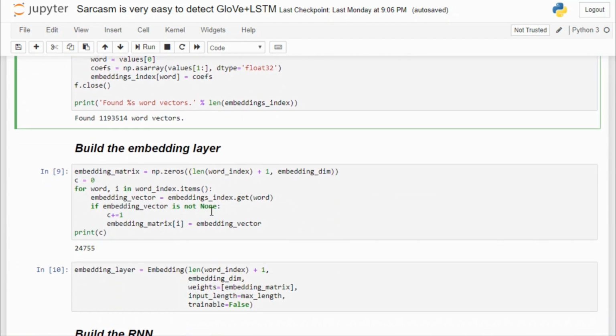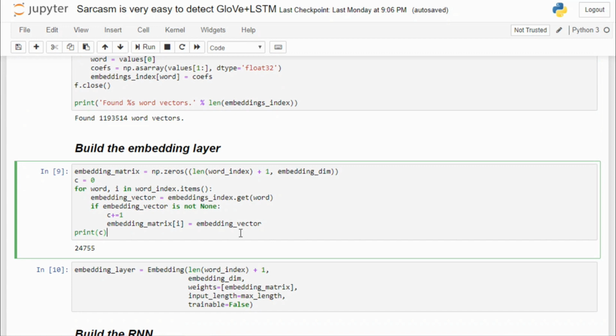Now we are going to build our embedding layer. To do this, we need to first make our embedding matrix. Now the shape of this embedding matrix will be the size of our vocabulary times our embedding dimension. In our case, it is just 100. Now to build the embedding matrix, there is a fairly simple logic.